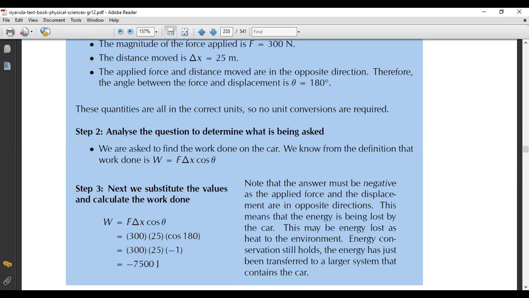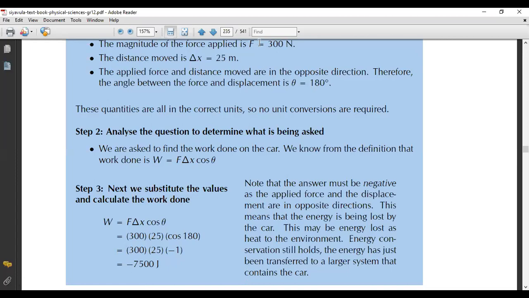The energy is being lost by the car. This may be energy lost as heat to the environment or etc. But energy conservation still holds. The energy has just been transferred to a larger system that contains the car. So in this case, we will have a negative answer because it's got a force that's acting directly opposite to the car.